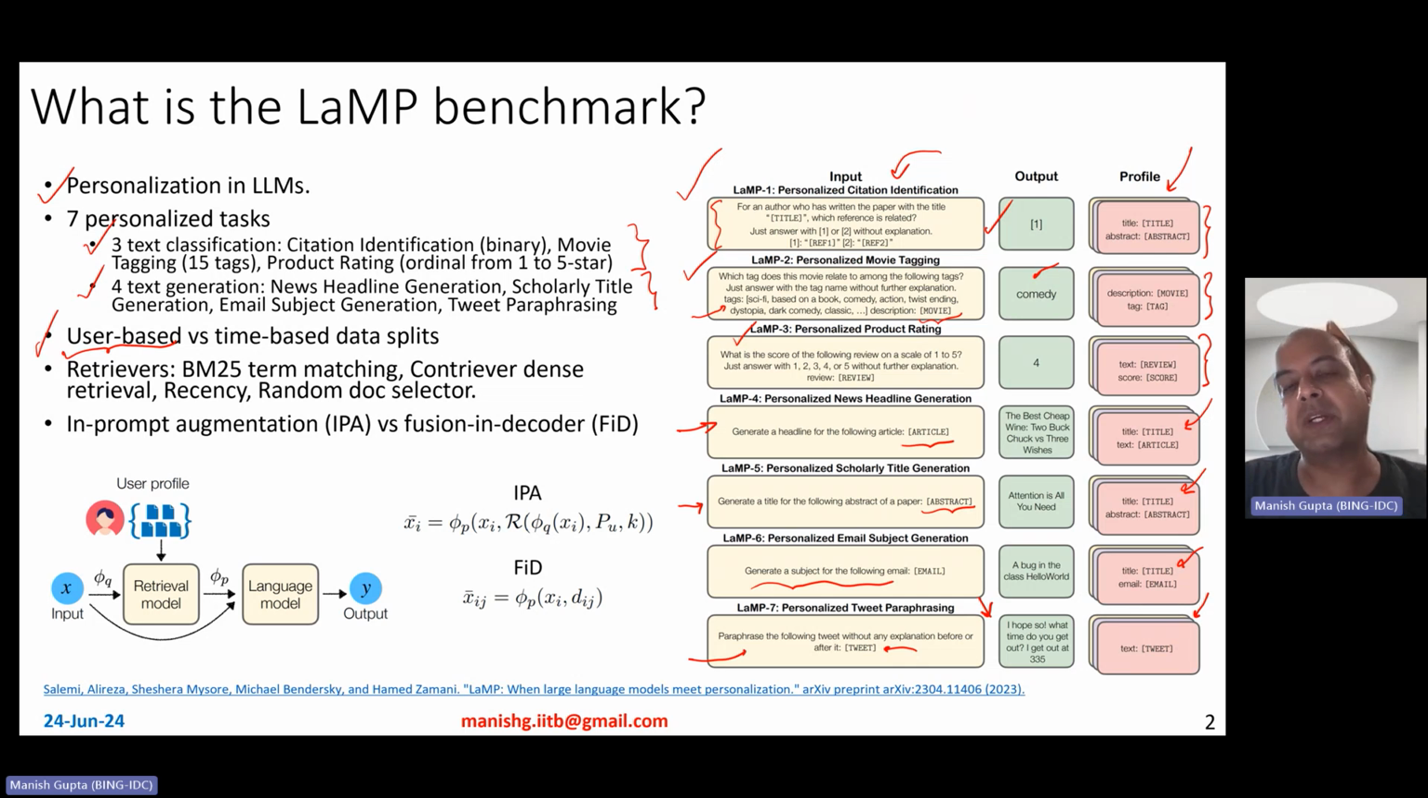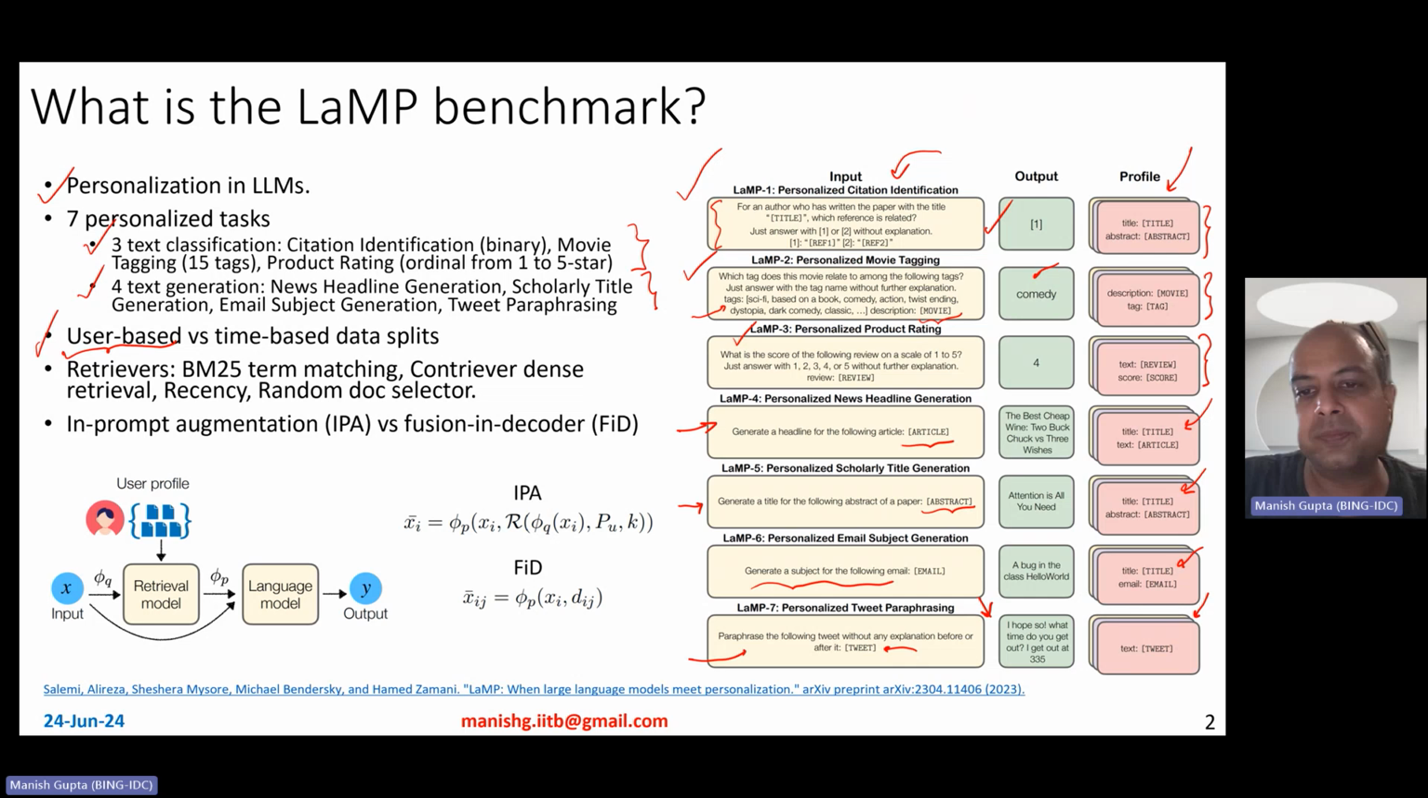In the time-based data split, the idea is that you have repeating users in between train and test, but then you use the old data about that user for the train part, and you use the new or the most recent data about that user in the test part, right?